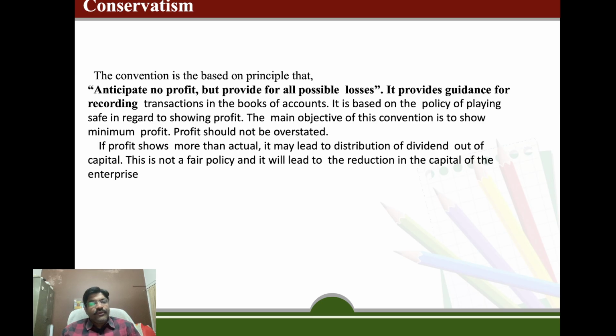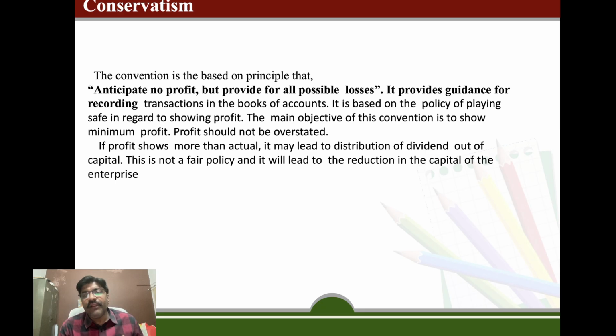If the profit shows more than the actual, it may lead to the distribution of dividend out of the capital. This is not a fair policy and it leads to reducing the capital of the enterprise. For example, I am using a very simple example: we are going to receive money in the month of August. We will not record the transaction right now, because when we receive the money in the month of August, then we will record it.